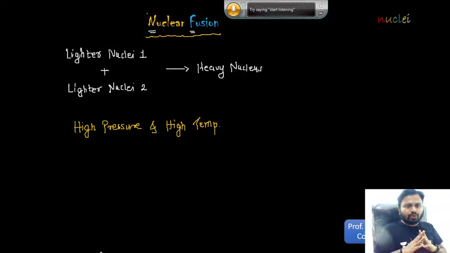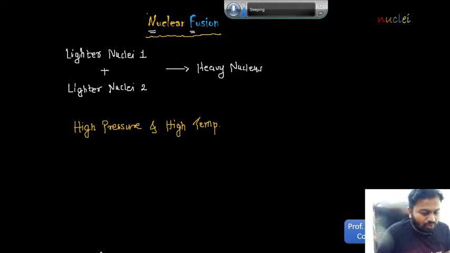Is this clear? Okay, so remember, in fission we need to supply the energy, and in case of fusion energy will be released. Is this clear? So fusion and fission are exactly opposite to each other. Now based on this theoretical knowledge we will discuss a few MCQs.